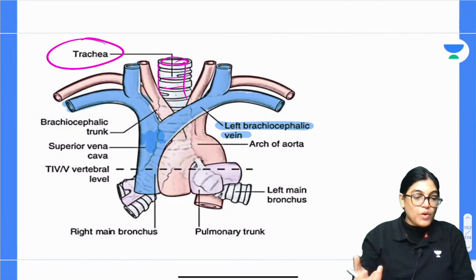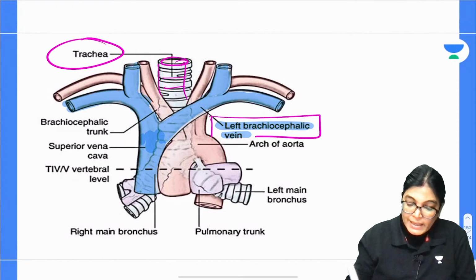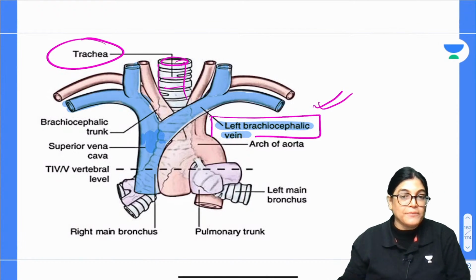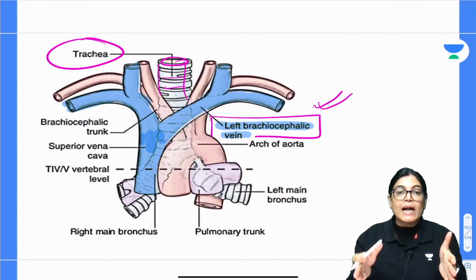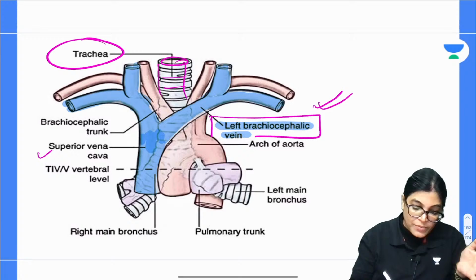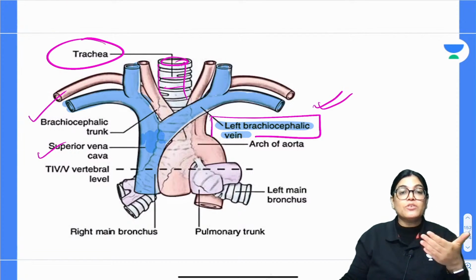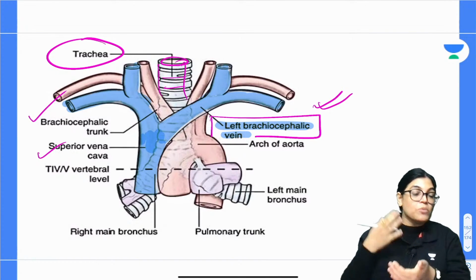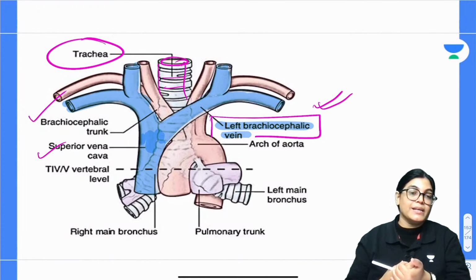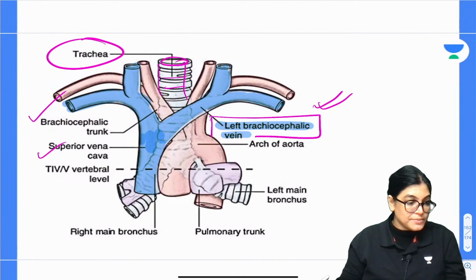So when we want to go for emergency tracheostomy in case of an infant, the most important structure getting affected is the left brachiocephalic vein because of the location. Slightly lateral to it, the important arteries, branches of the arch of aorta, superior vena cava and brachiocephalic trunk are lying, but you can see the brachiocephalic trunk is lying posterior to the brachiocephalic vein. So there is more chance of the brachiocephalic vein being injured. Is the doubt clear to everyone, those who made the mistake? Okay?